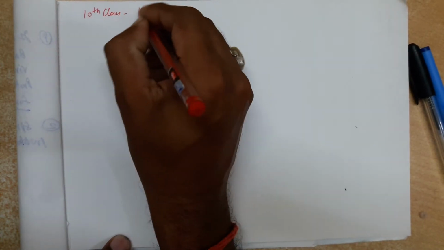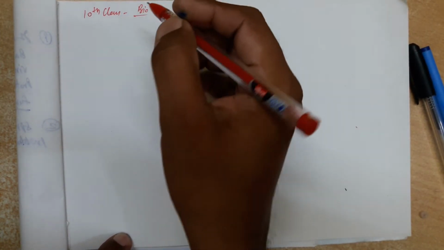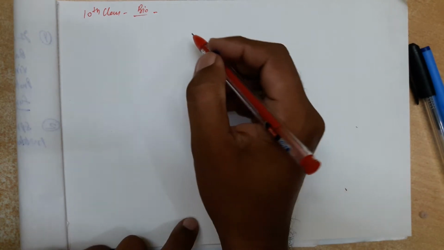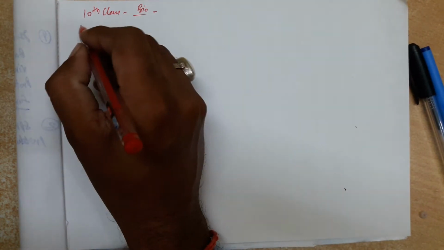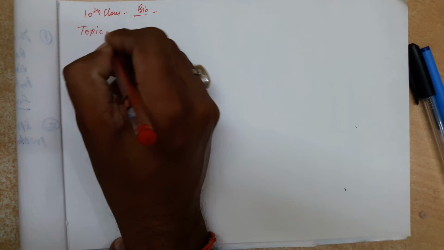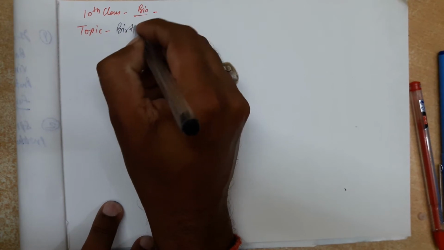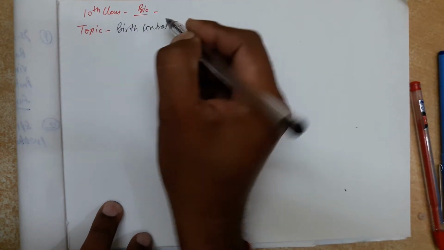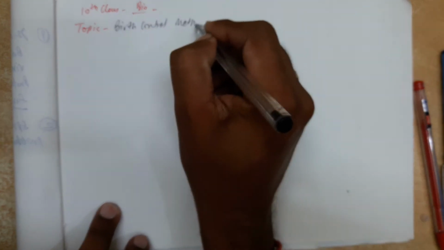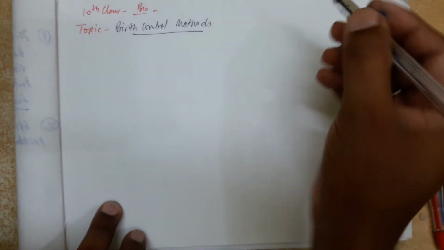10th class Bio, the chapter Reproduction, the last topic. Our today's topic is birth control methods.